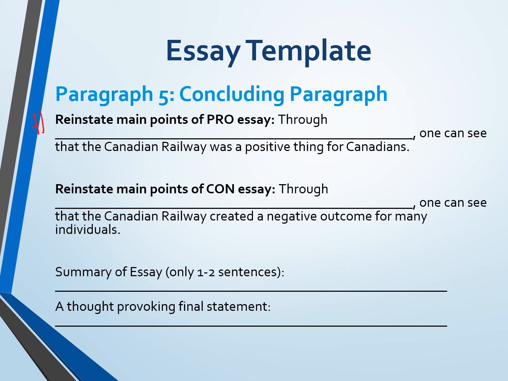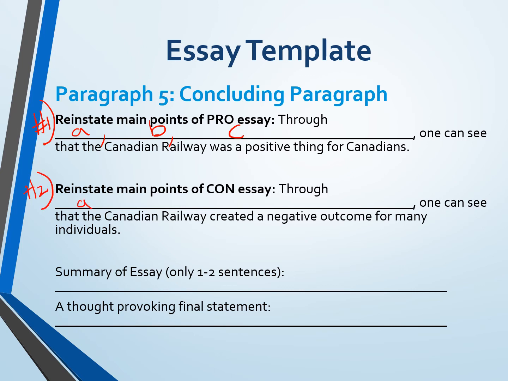So either this is your choice number one, so if you were for the railway, you'll say through, what are your 3 points? So through A, B, and C. So say through transportation, connecting Canada, giving jobs, one could say the Canadian Pacific Railway was a positive thing for Canadians. This is if you chose the con.